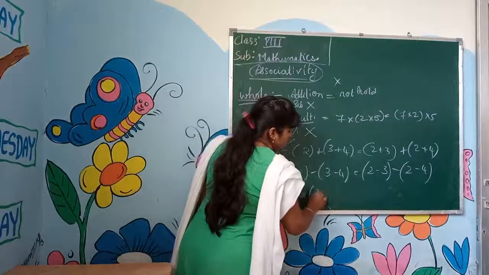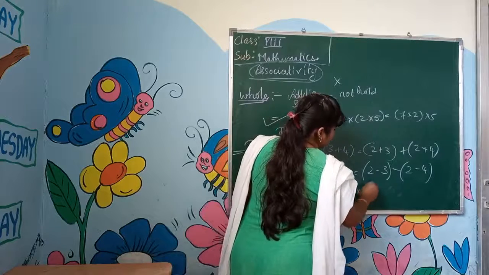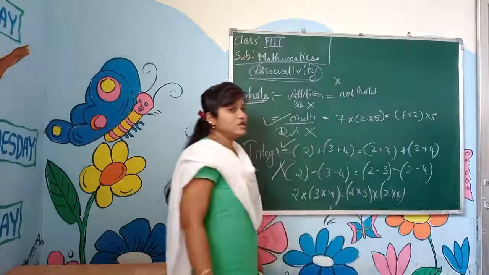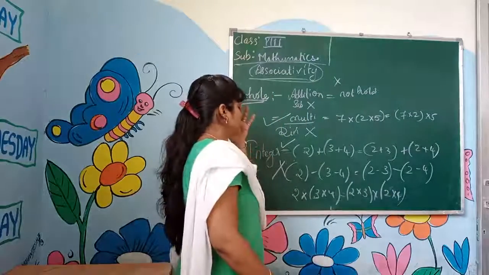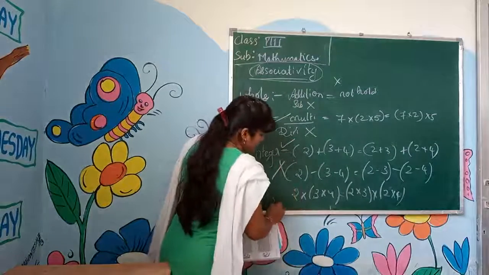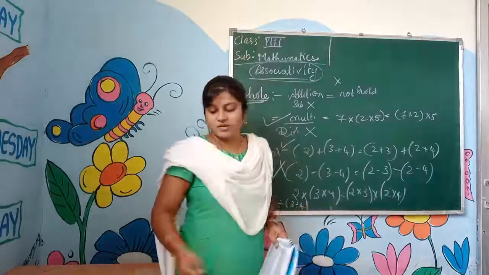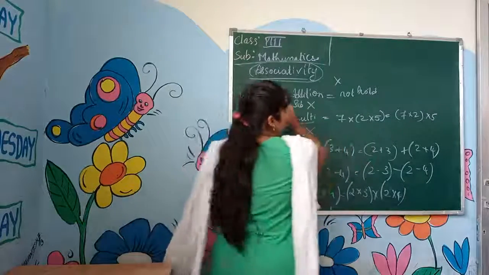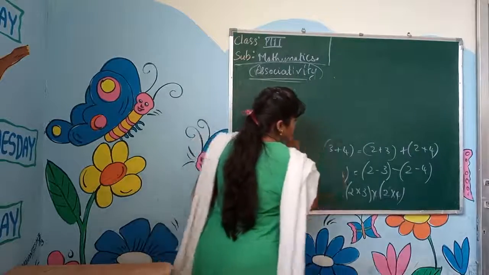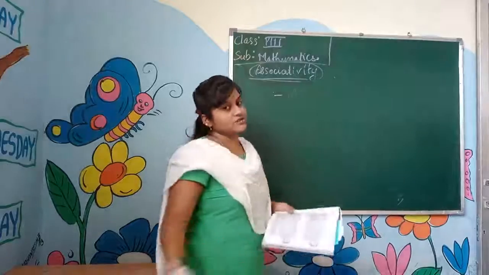Now multiplication. 2 into 3 into 4, and grouping it as 2 into 3 into 2 into 4. It holds. Now, the division, children. Division also does not hold. Try it once, 2 divided by 3 divided by 4. It will not hold. In the integers also, it will not hold for division.